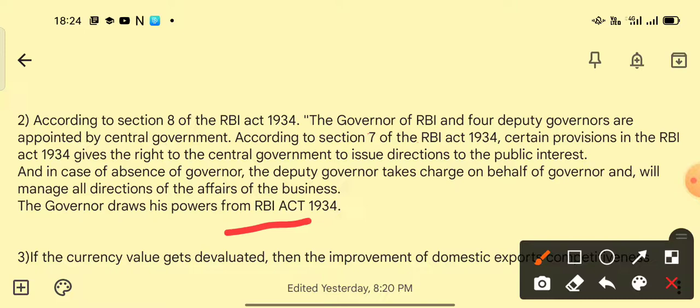And in the absence of the Governor, the Deputy Governor takes charge of all the business of the bank. On behalf of the Governor, whatever the duties of the Governor are, the Deputy Governor takes charge of everything. And the Governor of RBI draws his powers from the RBI Act 1934.